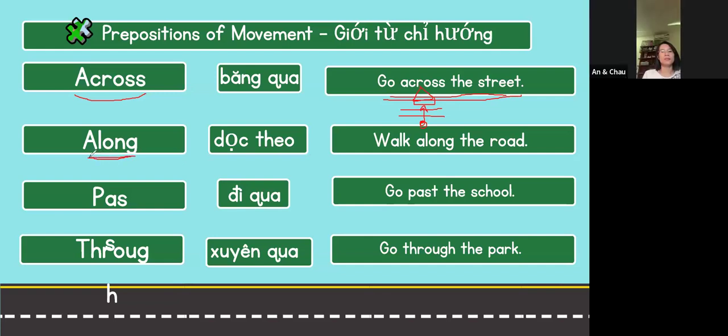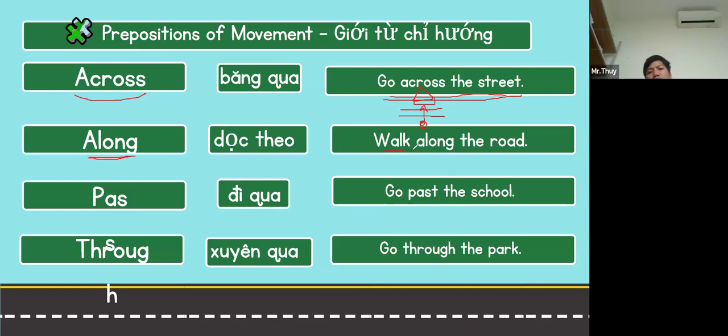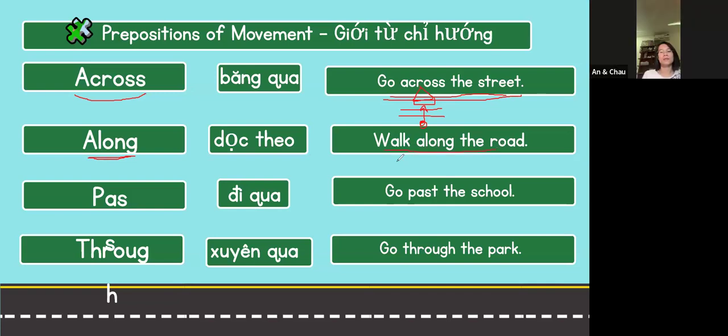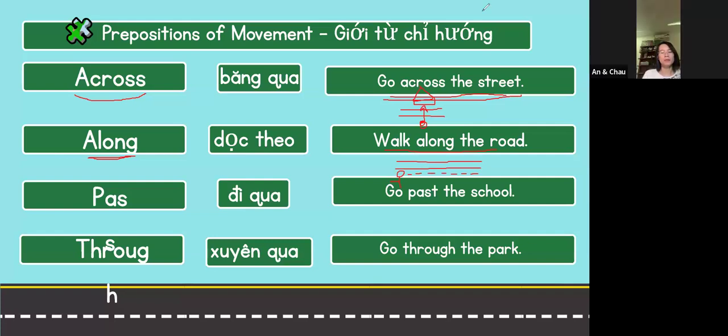Next, along. Walk along the road. For example, this is the road, and you are here. This is you. So you walk here. Walk along the road. Okay? So walk along the road. Okay, class? Yes, teacher.